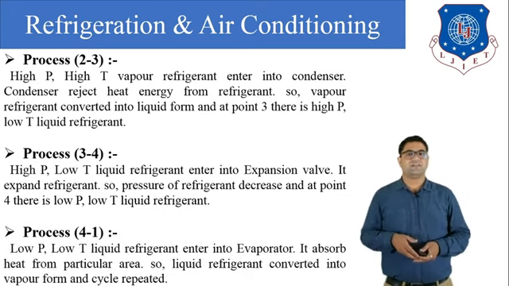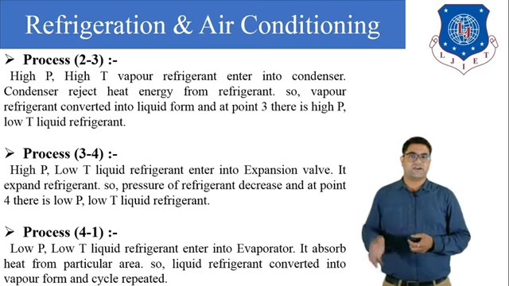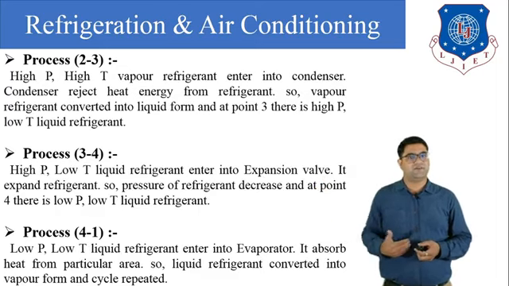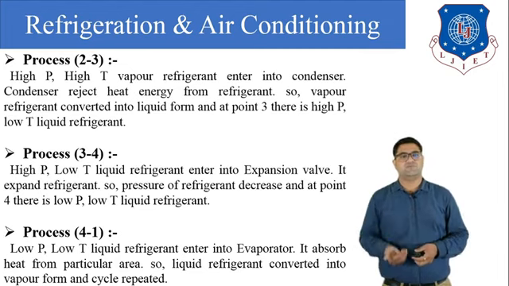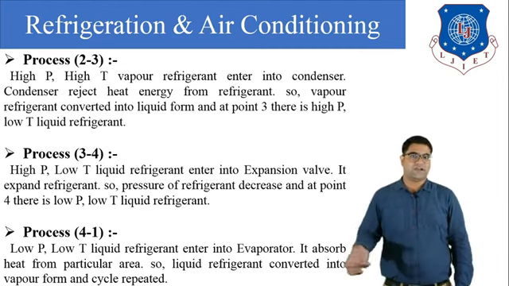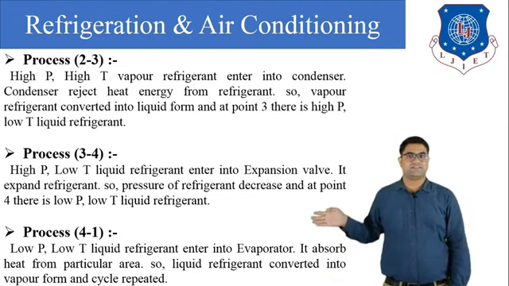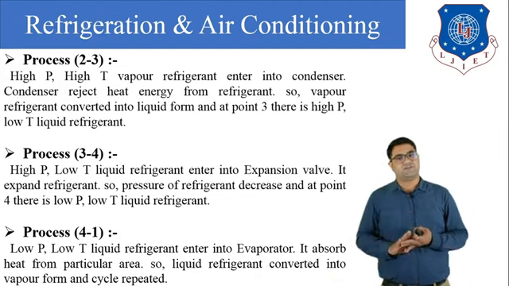Okay. Next is the process 4 to 1. In the process 4 to 1, what happens? The vapor liquid refrigerant enters into the evaporator, and in the evaporator it converts into low temperature, low pressure vapor, by gaining some heat from the refrigerator body. So this is the process 4 to 1. In the evaporator, the pressure remains constant.